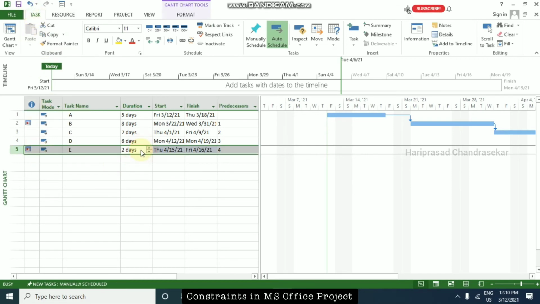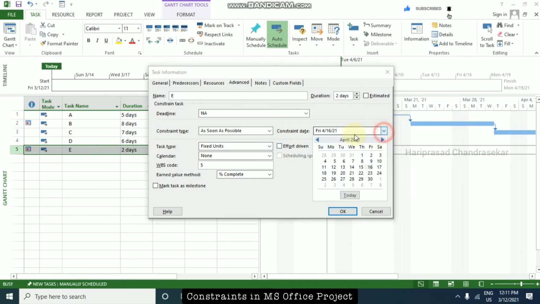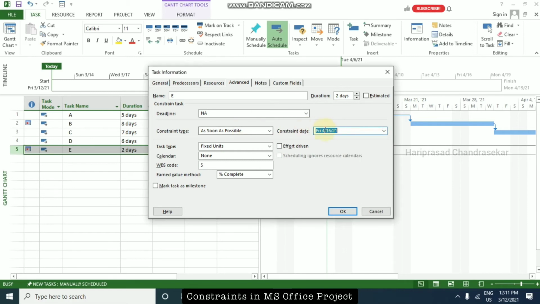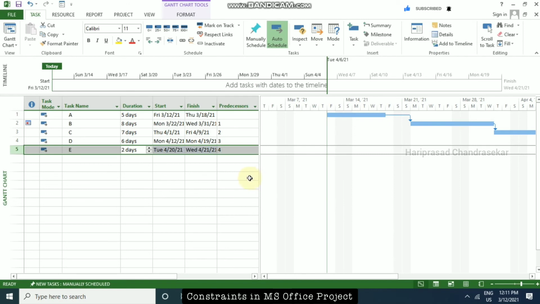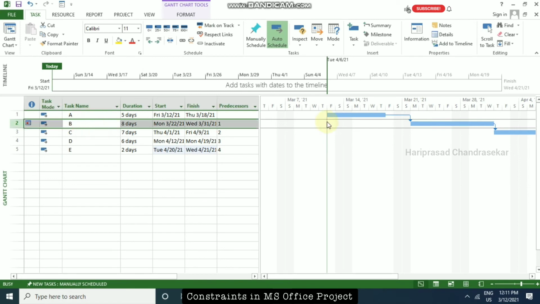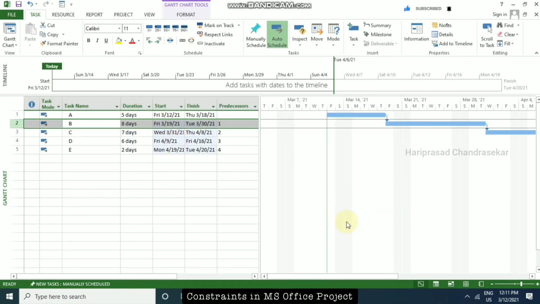If you want to remove the constraint, again you can go to advanced and put as soon as possible. By default we will be having as soon as possible only. For as soon as possible there is no need to select a constraint date. So this is automatically going for as soon as possible, and for this also I am going to choose as soon as possible. Now everything remains the same.